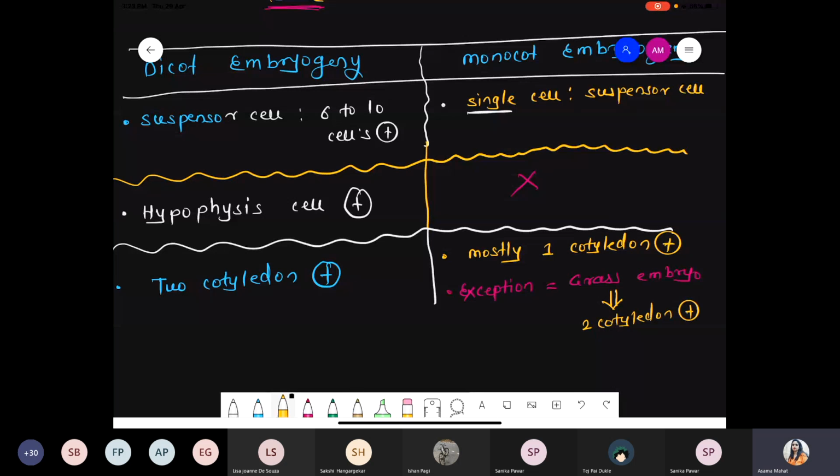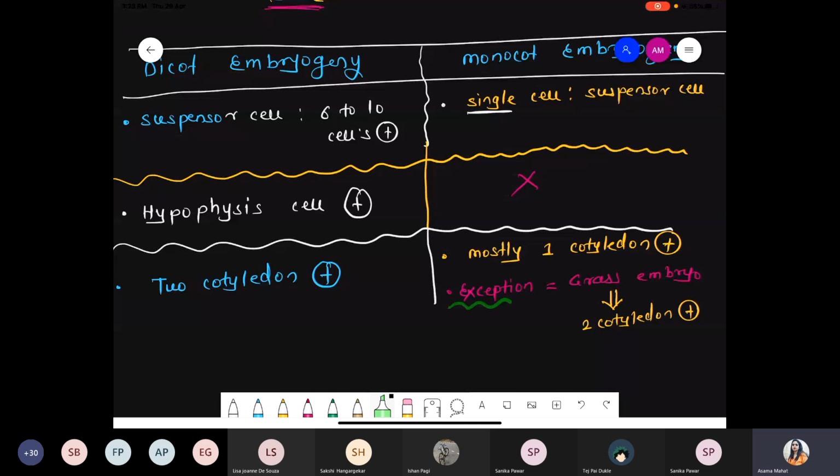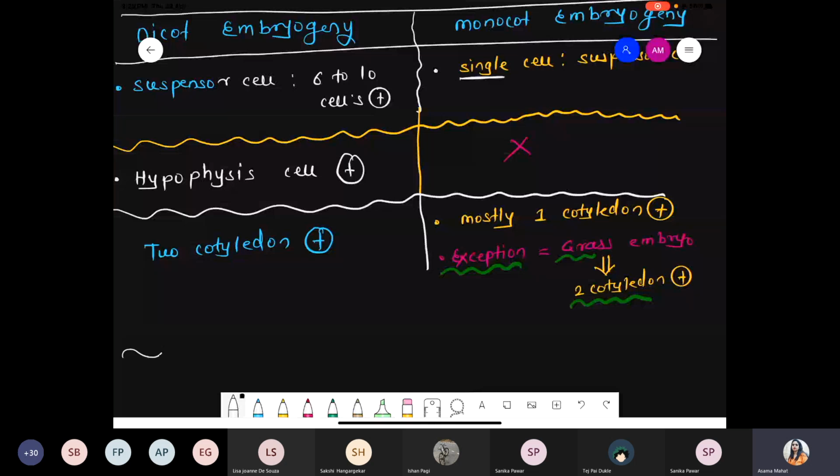Exception case, okay? Highlight this point. Generally in the case of the monocot, a single cotyledon is present, but there is an exception in the case of the grasses, where two cotyledons are present. It's not well developed actually. Only one is well developed and the other one is small in size. But two cotyledons are present.